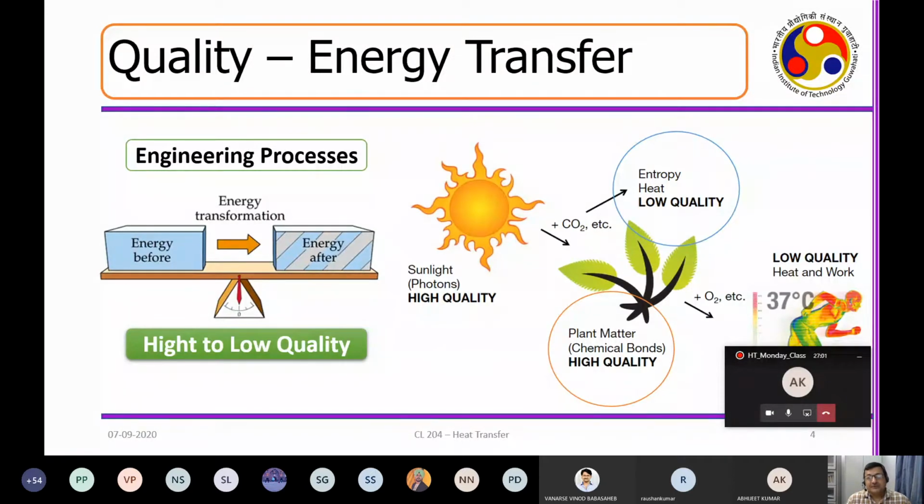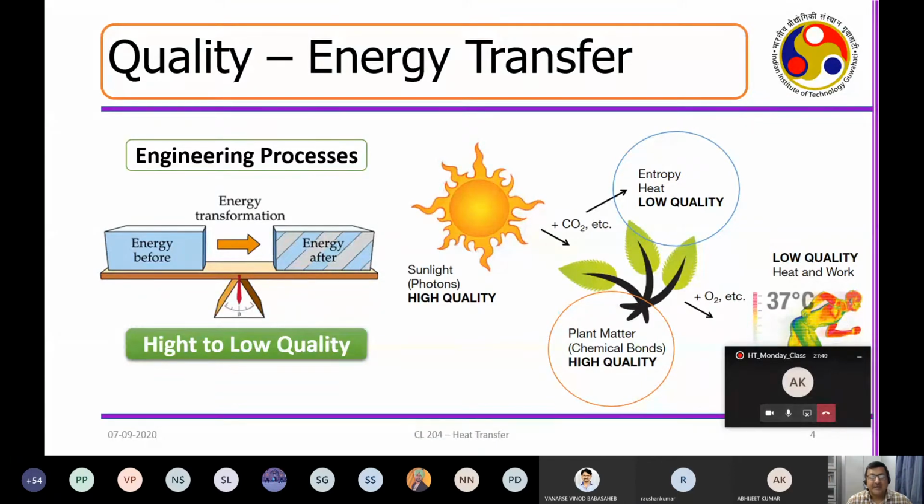So we discussed this particular point, and this is a very important point in terms of modern day engineering, that not only do we have to understand how exactly energy is flowing from one side to the other side of an engineering process, but we have to also focus on the quality. Why? Today you will see the slides that I will show you. From there you will get to know why it is necessary. So a higher quality of energy has higher engineering value. Okay, say potential energy, say nuclear energy. Okay, these have very high engineering value. Why? Because they can really do a very significant amount of work.